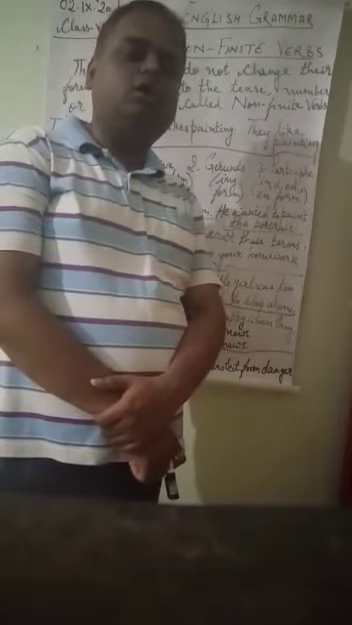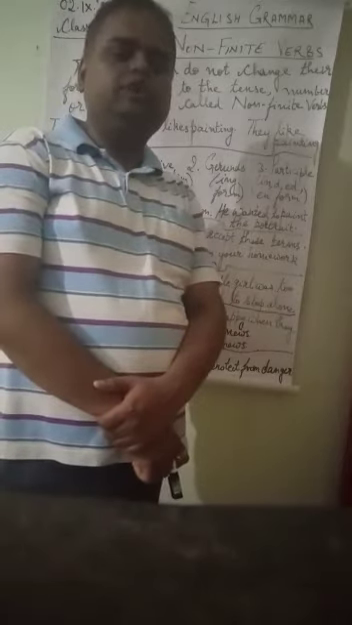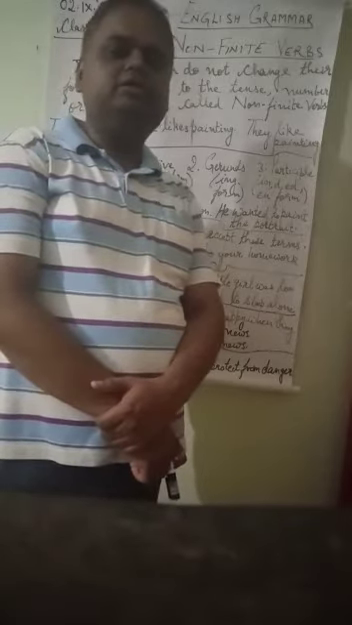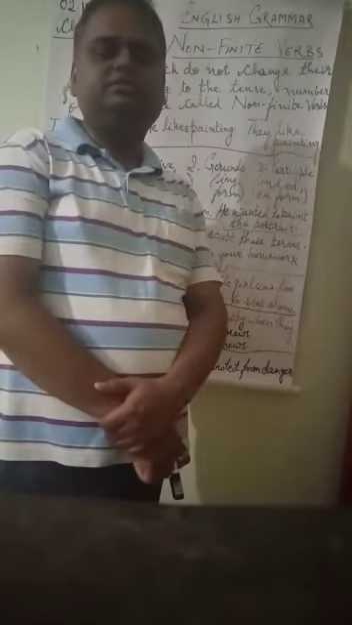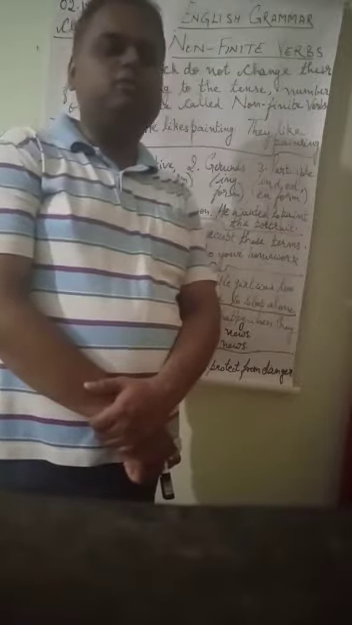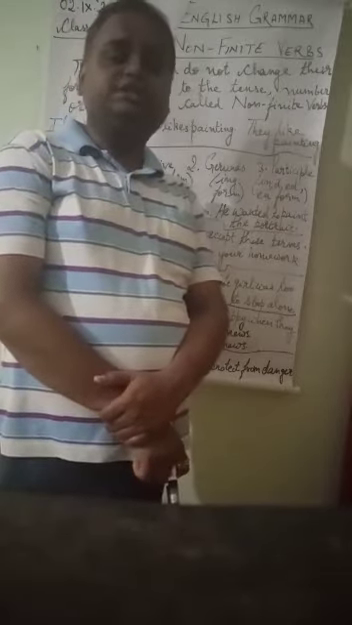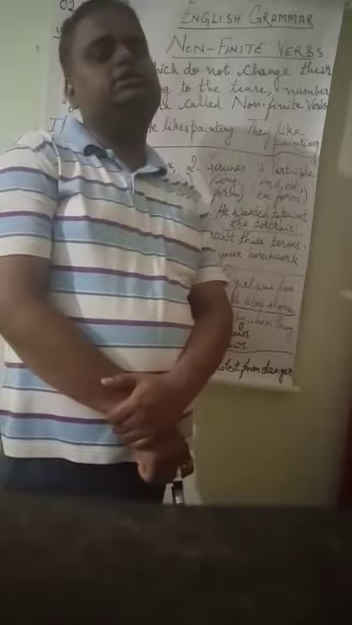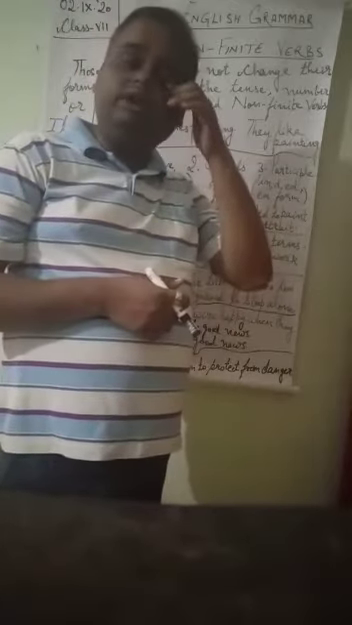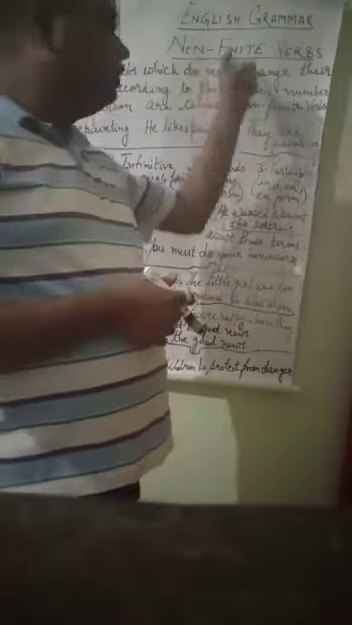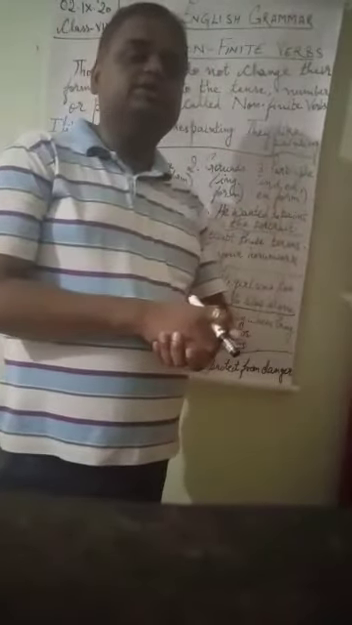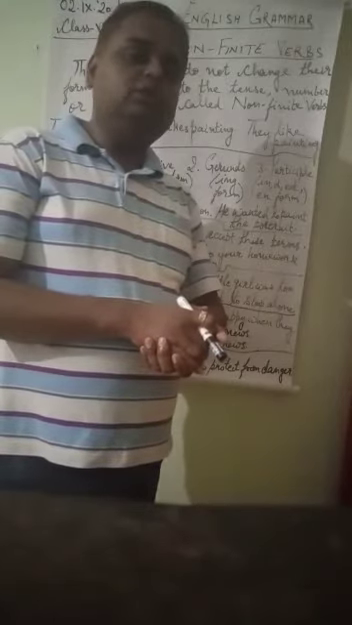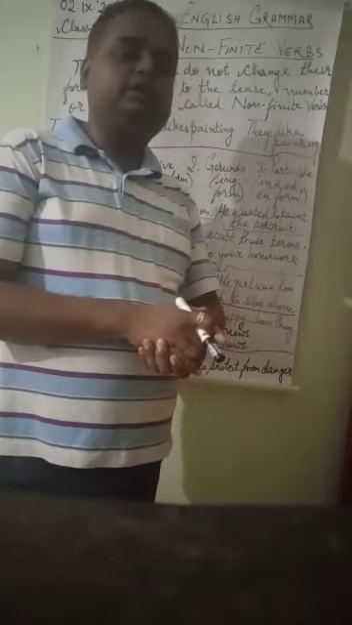Suppose that I say laugh, go, write, study, walk, smile, eat, do. Any type of verb which expresses any action is called a verb. We all know it. Now, verbs can be of two kinds, finite verbs and non-finite verbs. Because the chapter is non-finite verbs, first of all we should understand what a finite verb is. When we understand finite verbs, then only will we be able to understand non-finite verbs.